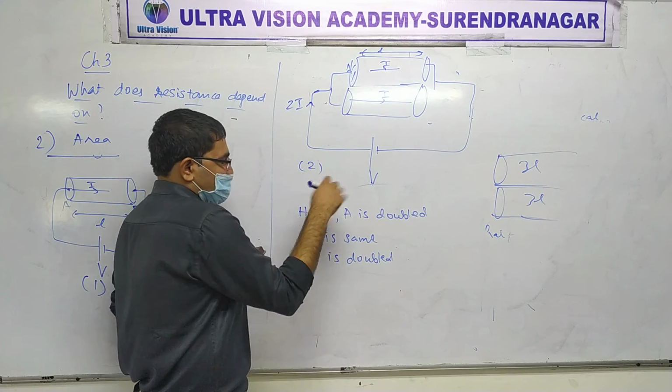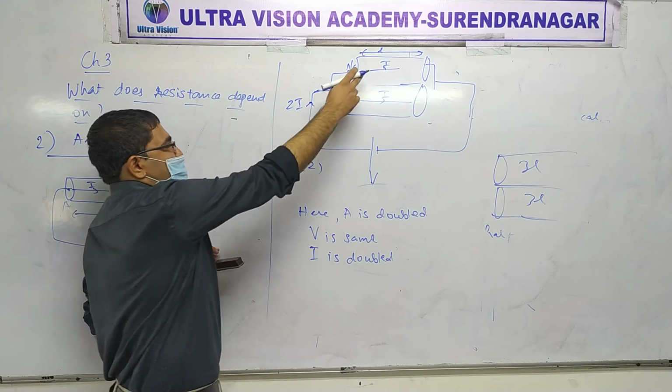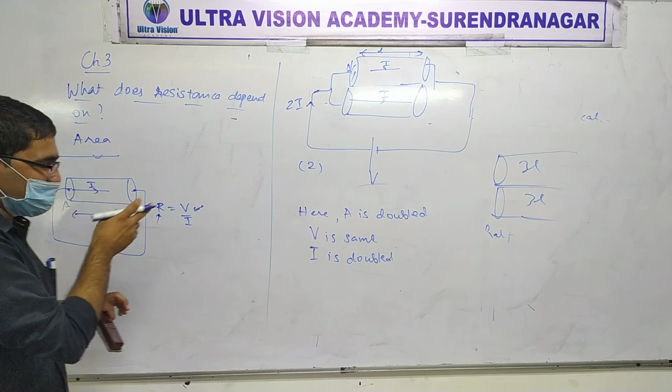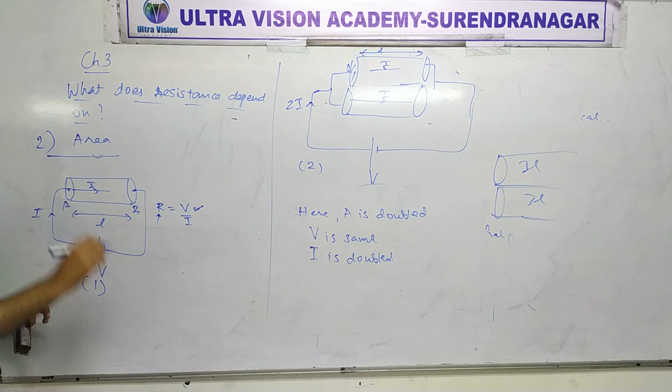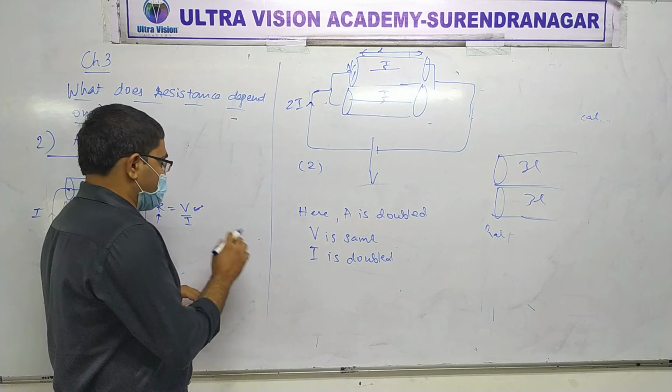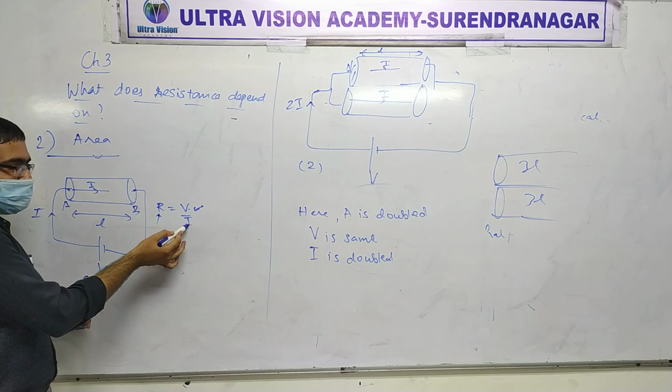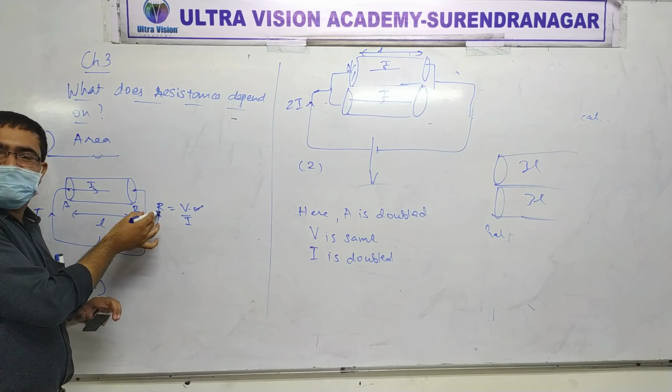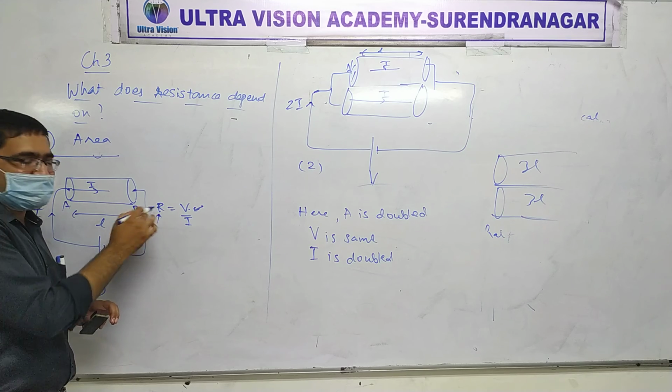I in which current? The total current. So here it is I and I, that is 2I. Earlier it was only I. Got that? V is the same, current is doubled. That's only possible if resistance is half.